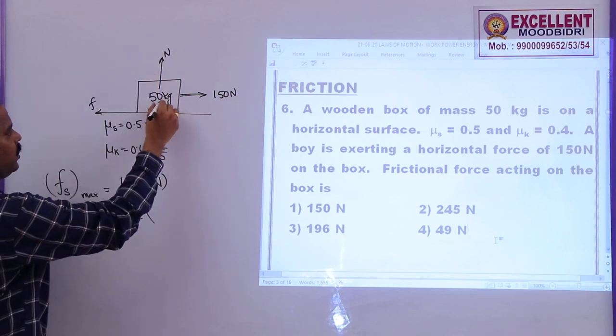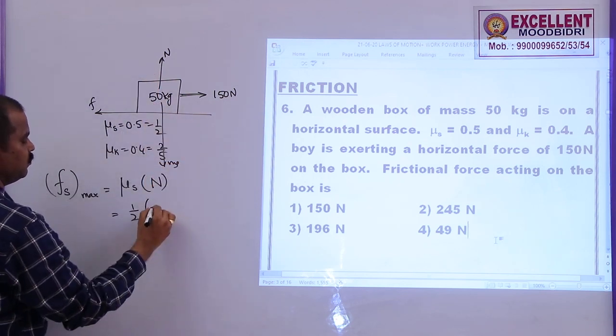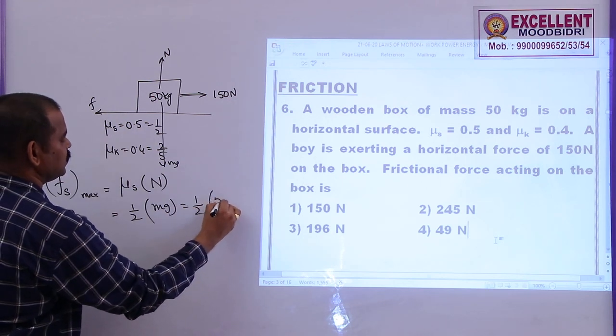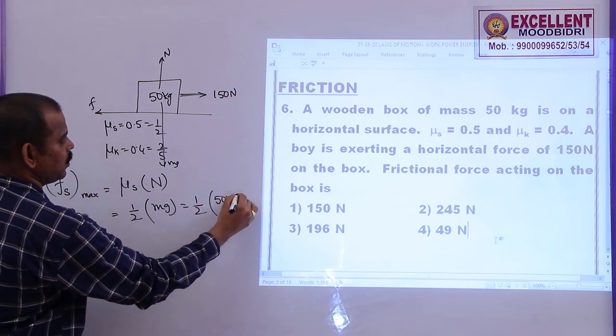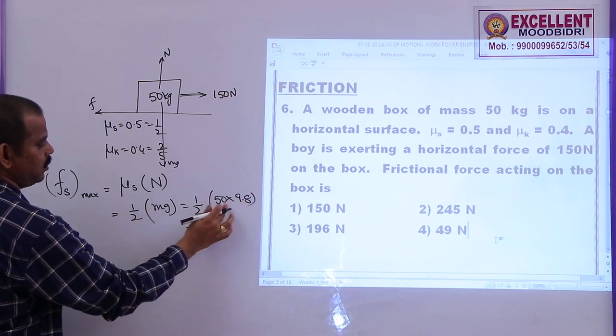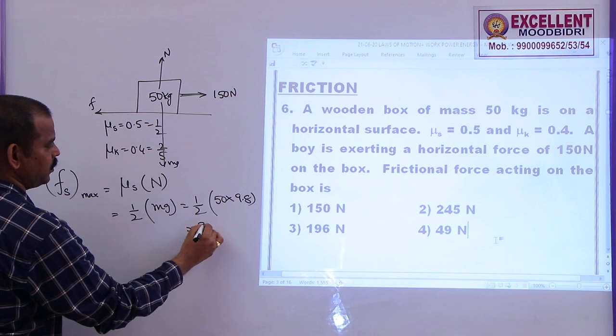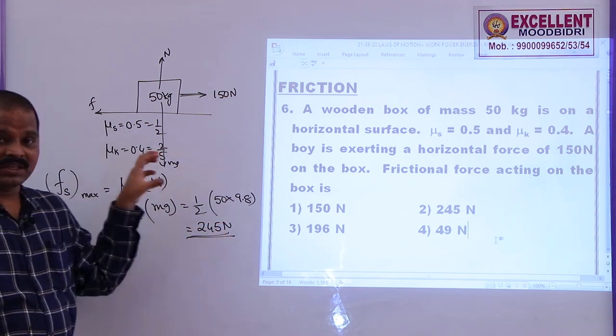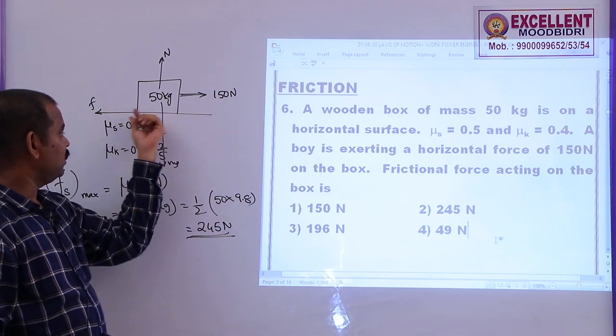N is equal to the weight of this one, which is equal to mg. So, this is half into the mass of this one, 50. The g value is not given, so you take 9.8. So, this is 50 into 10, 500, or 50 into 9.8, 490 by 2. So, 245 newtons. Remember students, this is the maximum frictional force between the block and the surface.